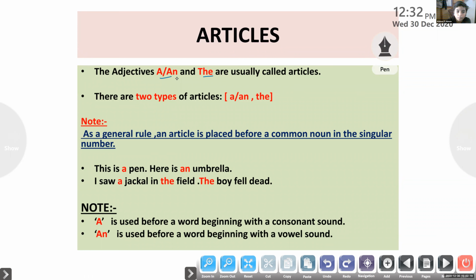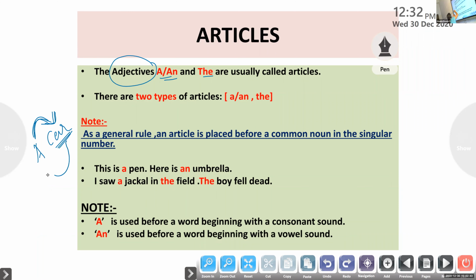These articles can also be used in the form of an adjective. See, a car. An adjective describes a noun or qualifies a noun. It says something about a noun. Car is a noun, and the article a is actually talking about how many cars: one car.